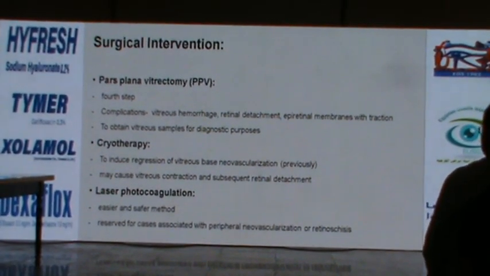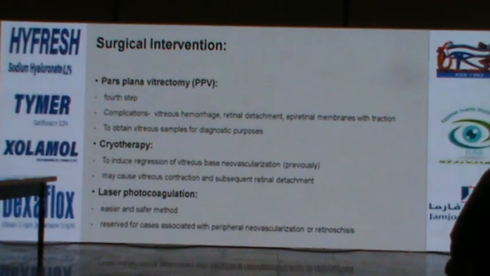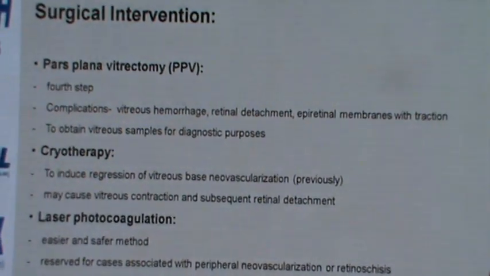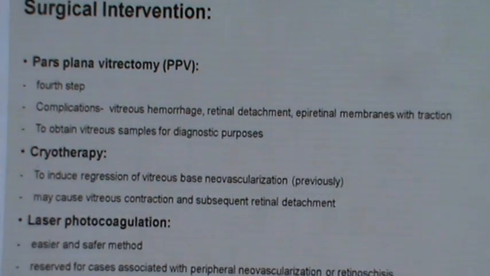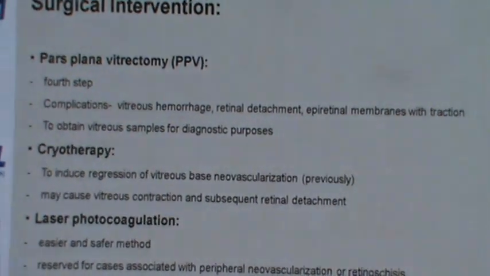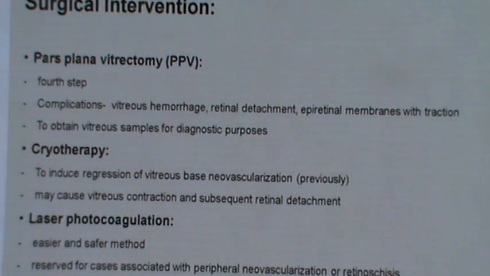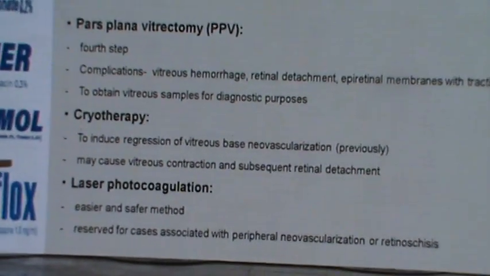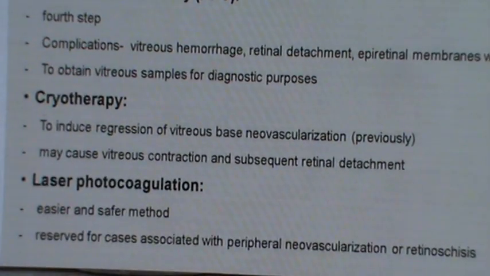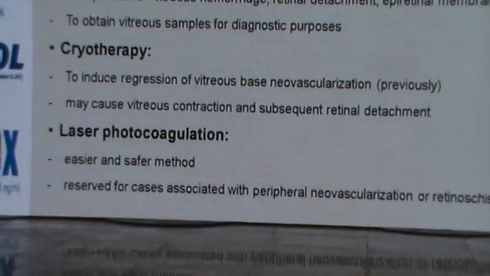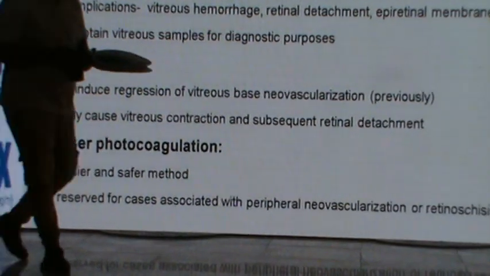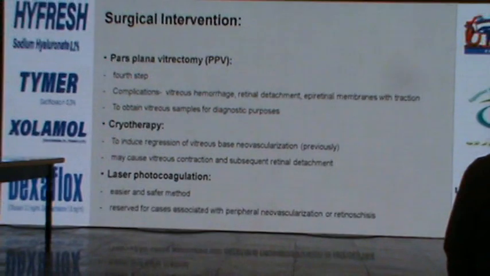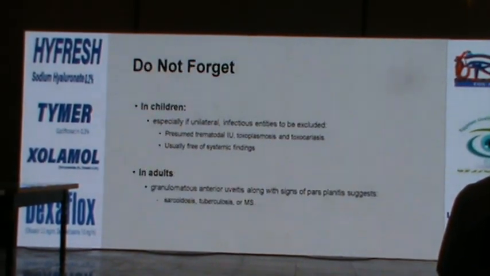A vitrectomy may be considered as a fourth step in non-clearing vitritis, associated hemorrhage, and retinal detachment, or even to obtain a sample for diagnostic purposes, for instance when you come across an old lady above 60 with predominant vitritis. Cryotherapy was previously used for regression of neovascularization, but in itself may cause vitreous contraction. Laser photocoagulation may be recommended in cases of severe vasculitis, peripheral ischemia, and neovascularization.